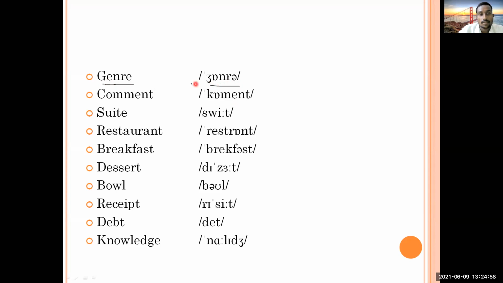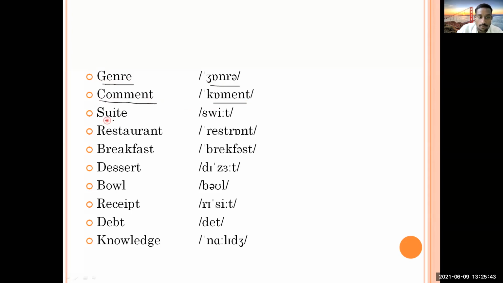You people have to understand that it is a particular kind of music or collection of songs, and that is called genre. In a music player you'll come to know that there are artists, albums, and one category is genre. It is also applicable for movies and songs. So this is genre. The next, what is this? Comment. Is it pronounced with a soft sound or a hard k sound? It should be comment, with a hard k sound. You have to call it comment.